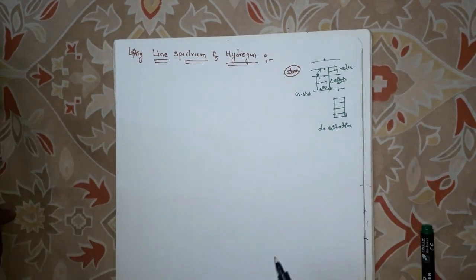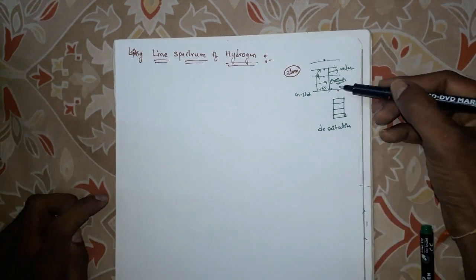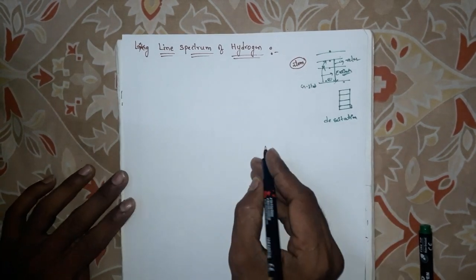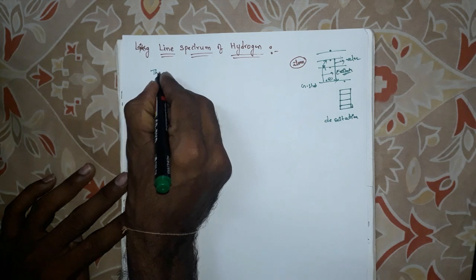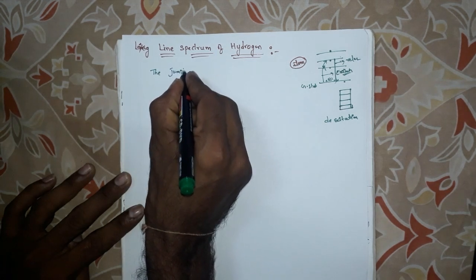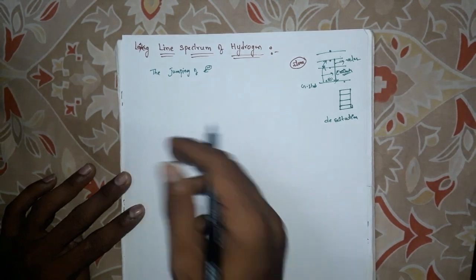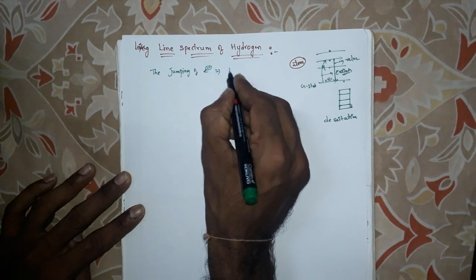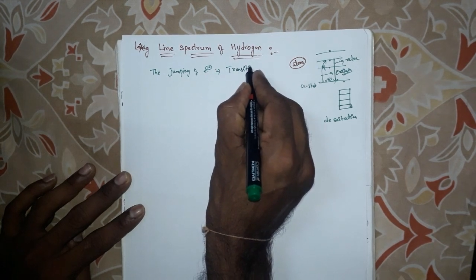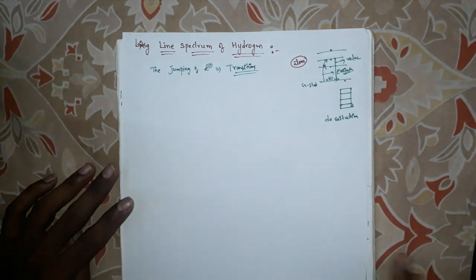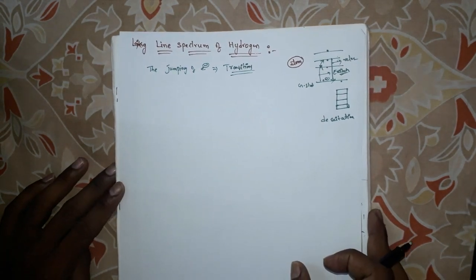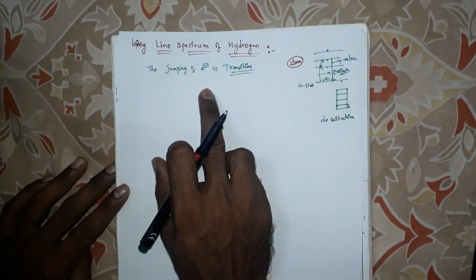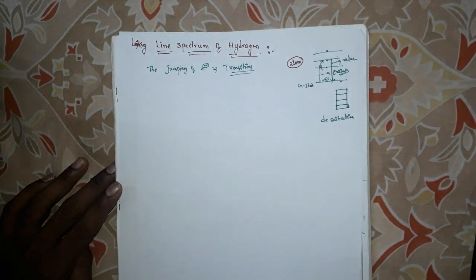One more important point: the jumping of an electron from one energy level to another energy level is known as transitions. Electron transition, simply.